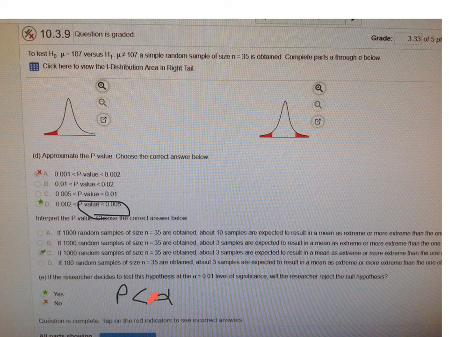When p is less than alpha, that means that we're in the rejection region here, and so you want to reject a null hypothesis anytime p is less than alpha.